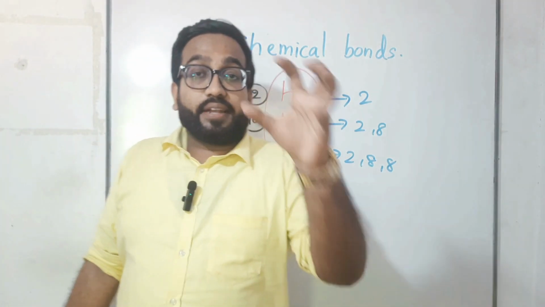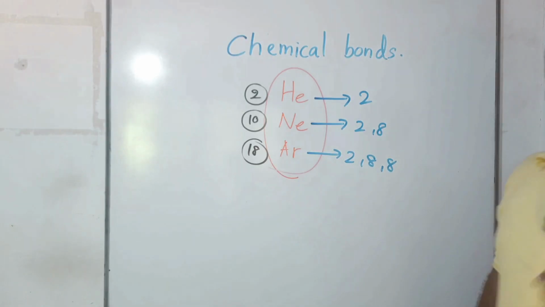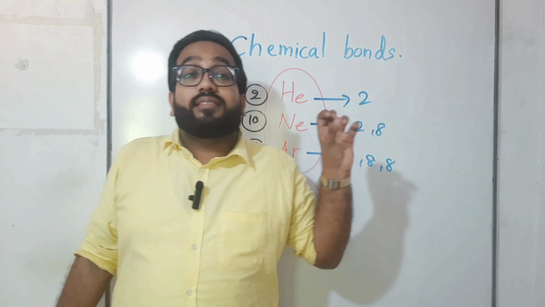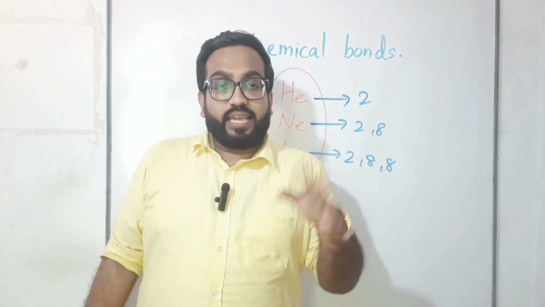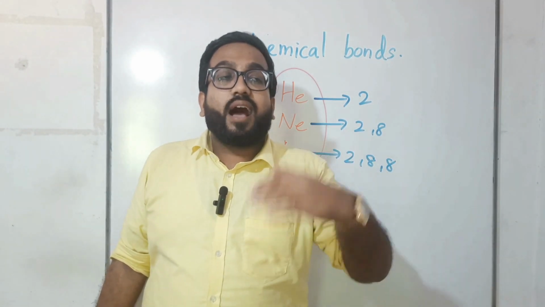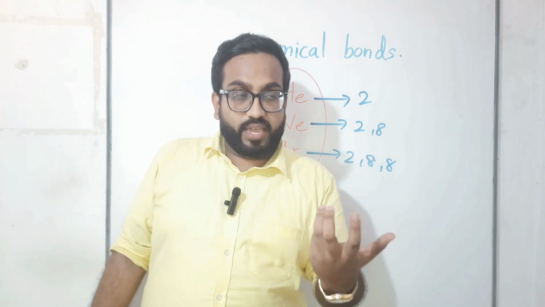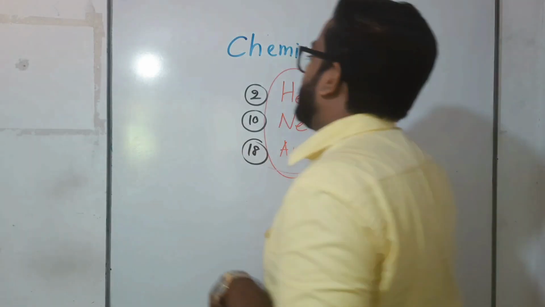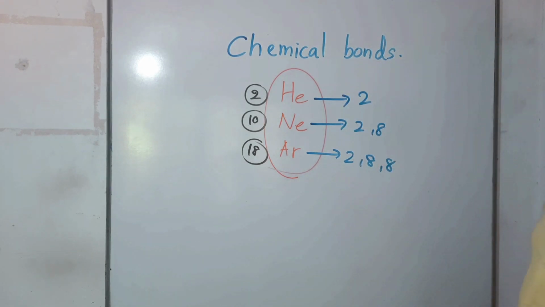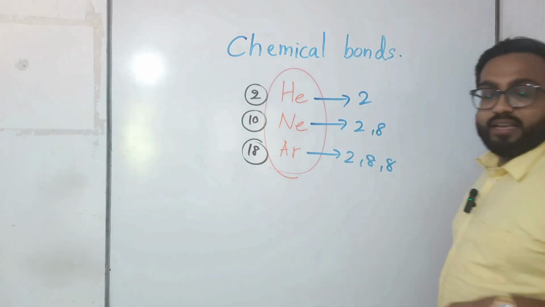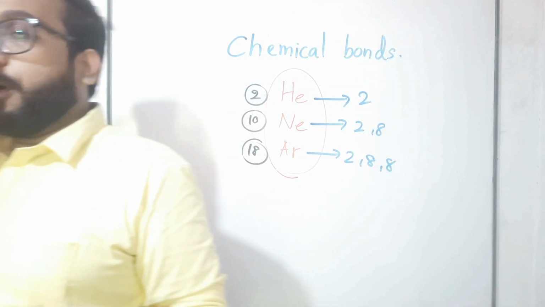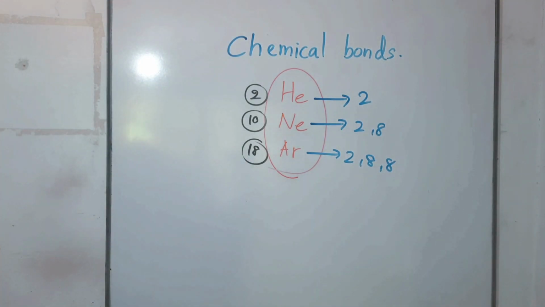So other atoms, except these 3, are trying to make a bond with another atom, and they are trying to complete their energy levels by using their electrons, right? That is known as a chemical bond. That is known as a chemical bond. So chemical bonds can happen in two ways, right?